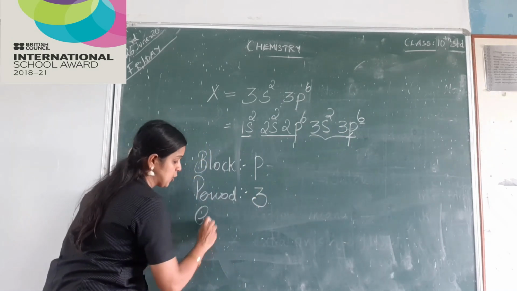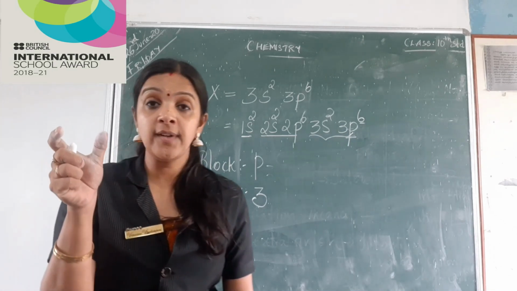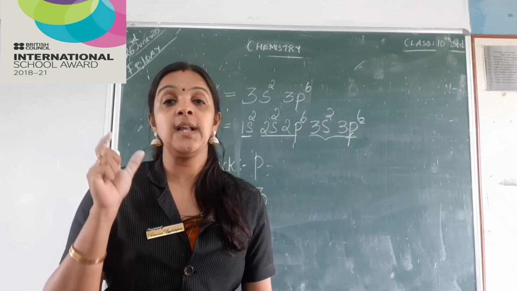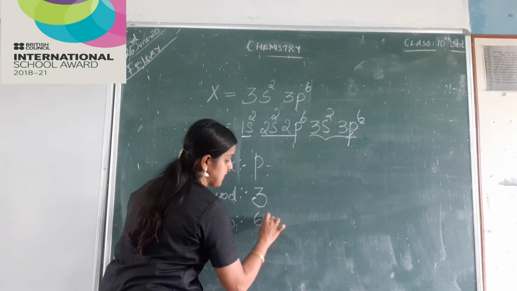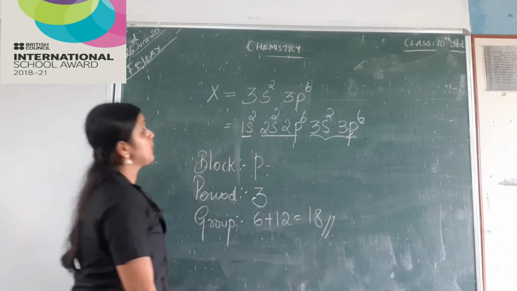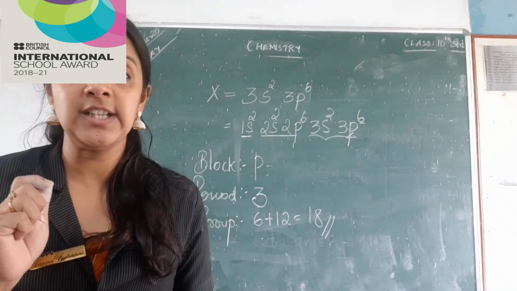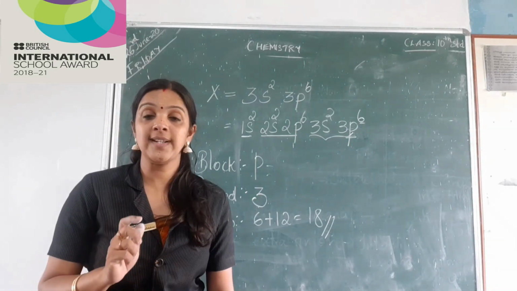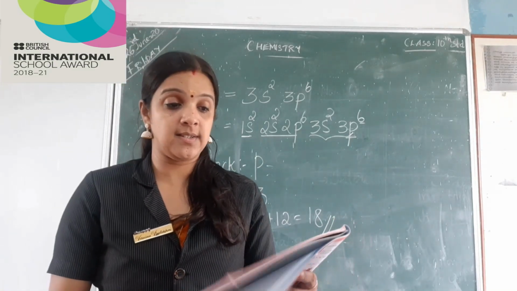And the last one is group. How do we find out the group? Number of electrons in the P subshell plus 12 added to it. So the number of electrons is 6 plus 12, that is 18. So I can say element X belongs to the 18th group. Are you able to understand, children? So that is how we will be getting questions.